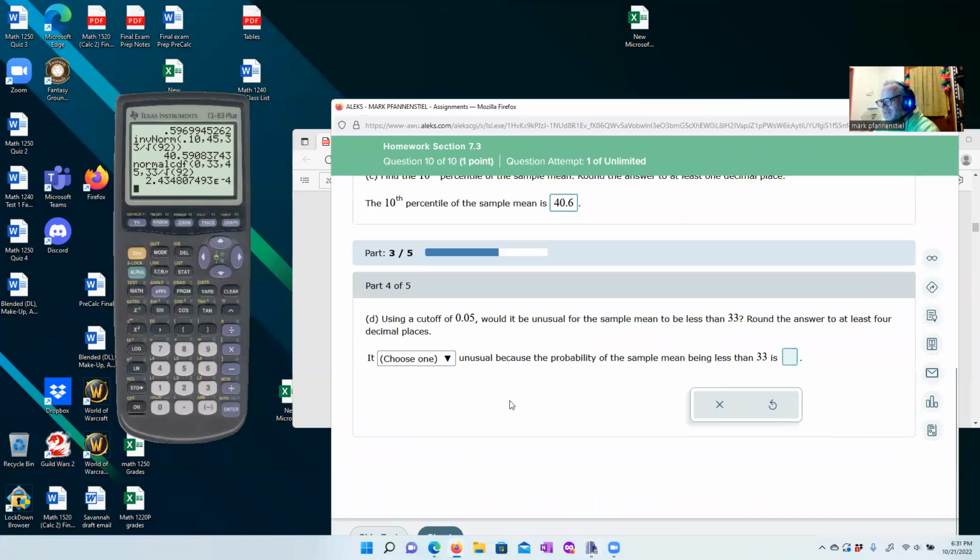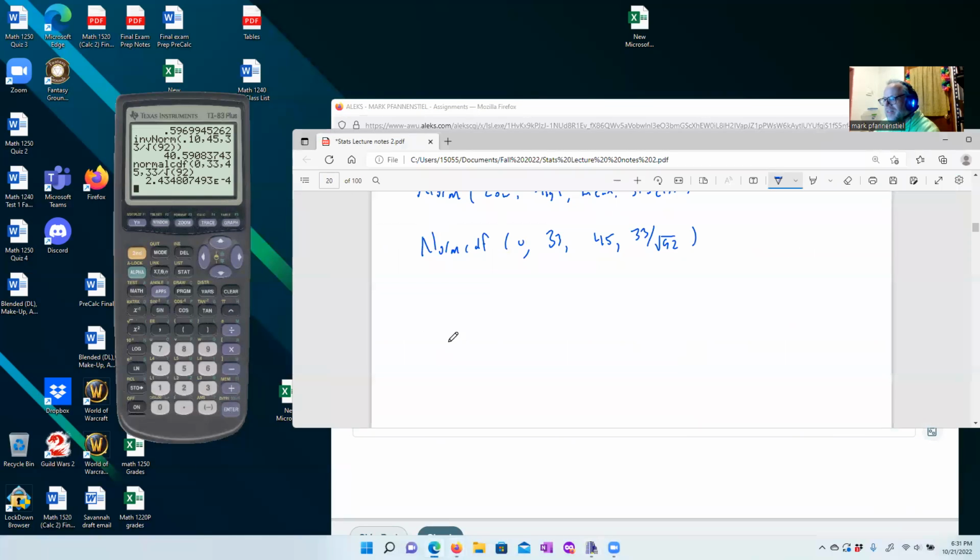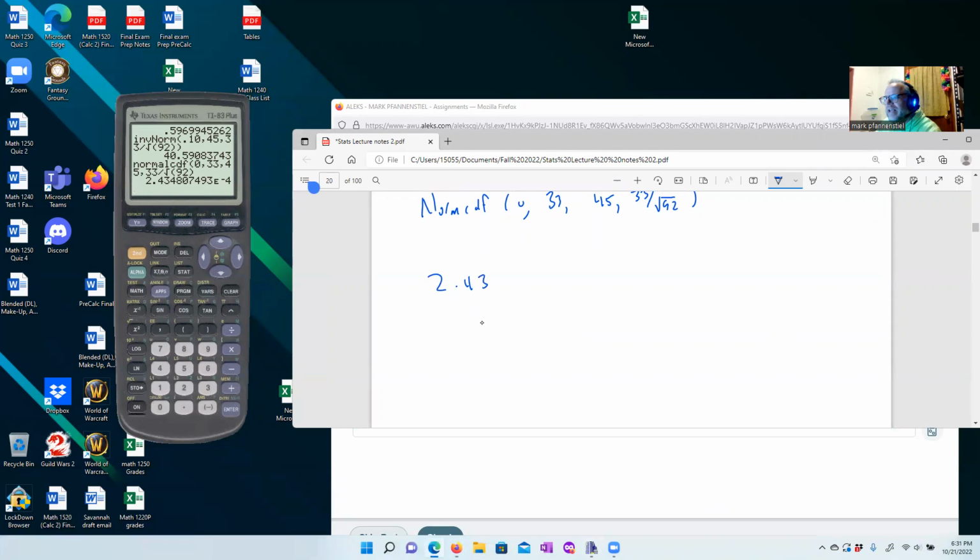So yes, this is, okay, let me go ahead and do this. This is 2.4348 times 10 to the negative fourth. Okay, that's how this is. So really what we have to do here is take this decimal place.